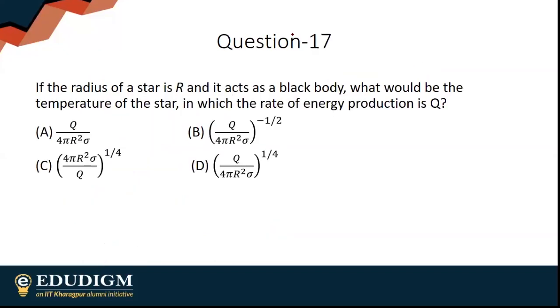If the radius of a star is r and it acts as a black body, what would be the temperature of the star in which the rate of energy production is Q? Once again, very straightforward.